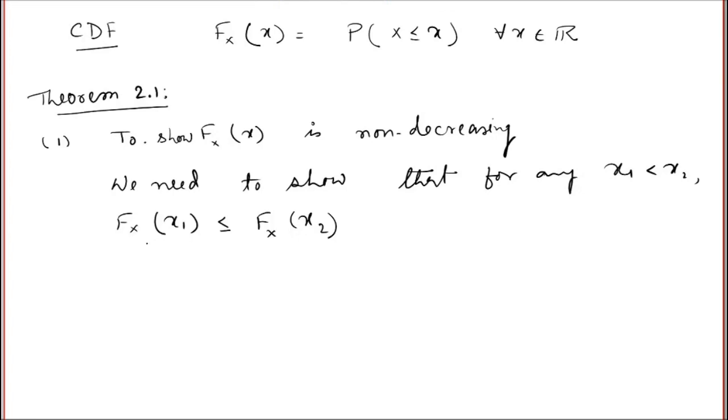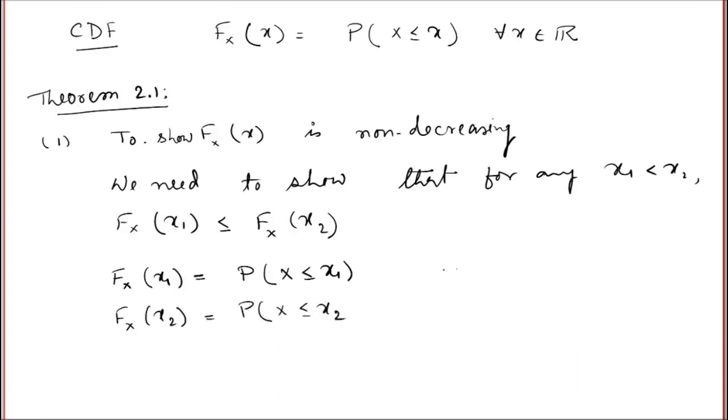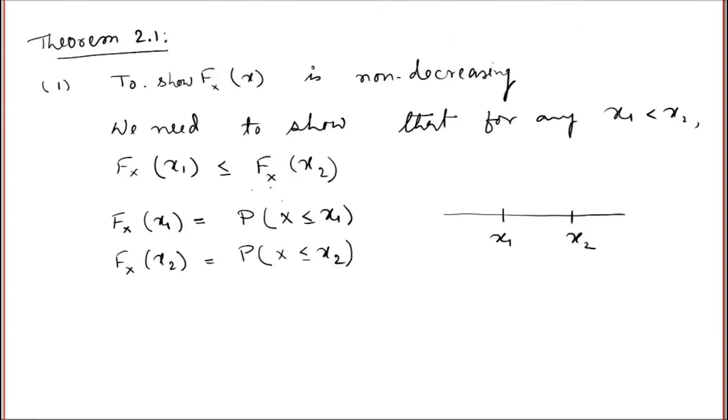The proof of this one is quite simple. It is a direct consequence of the definition. The distribution function at the point x1 is, by definition, the probability that X is less than or equal to x1, and the distribution function at the point x2 is nothing but the probability that X is less than or equal to x2. This is the probability that the random variable is in this part, and this is the probability that the random variable is in this part.